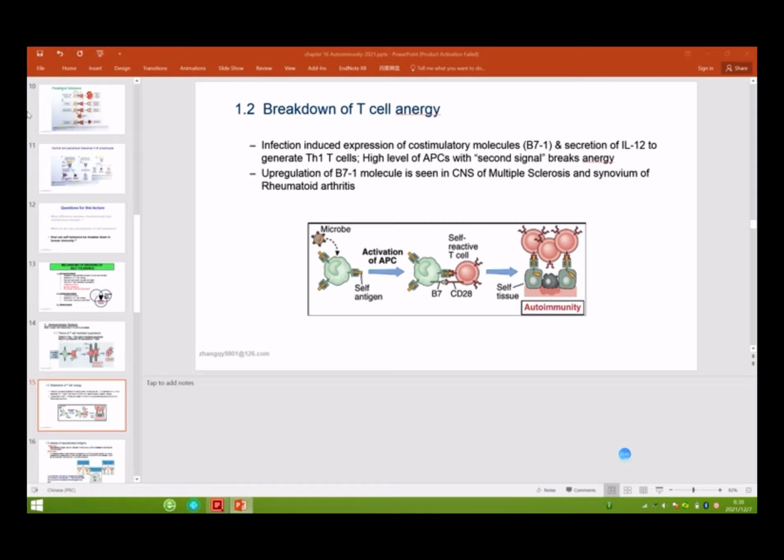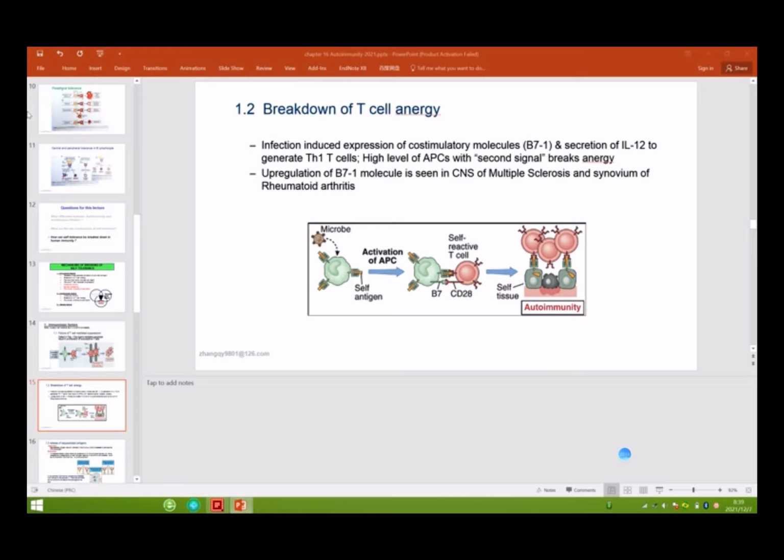But for some patients with autoimmune disease, the self tissue can express co-stimulatory molecules. Normal tissue cells do not express B7-1 and B7-2. But in some patients, for example type 1 diabetes, the beta cells can express B7-1 and B7-2.